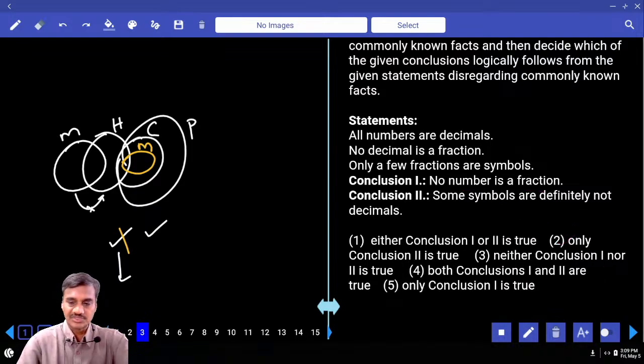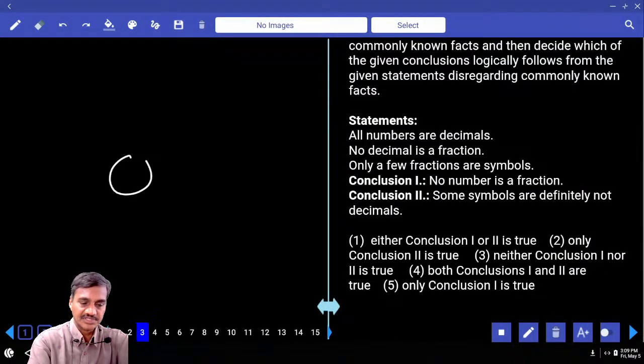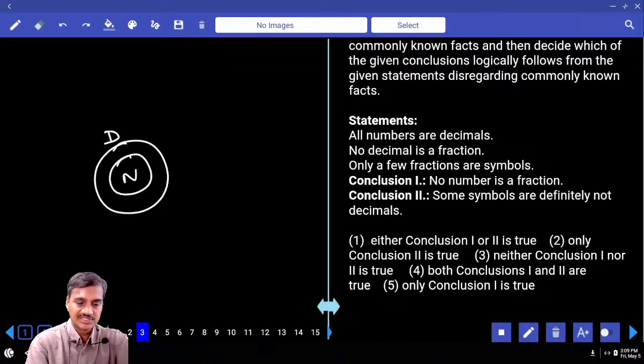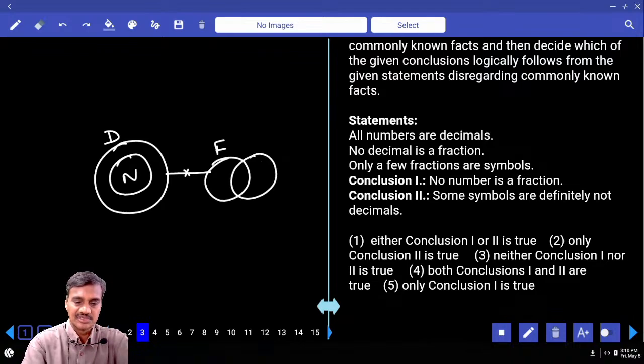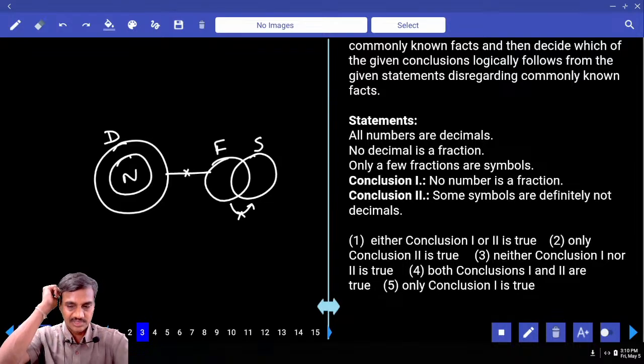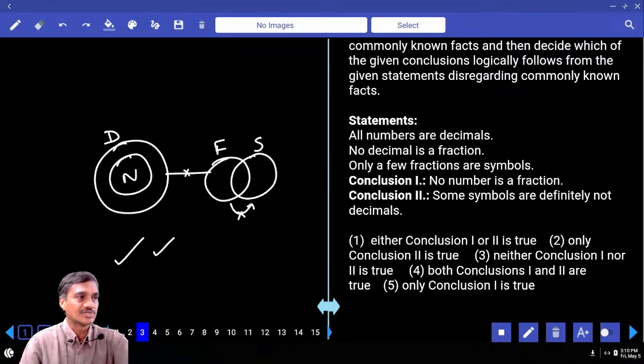Then next coming to question number 3. All these numbers are decimals. Now these are the numbers that are decimals. All numbers are decimals. And no decimal is a fraction. No intersection between decimal and a fraction. And only a few fractions are symbols. Some of the fractions are symbols but not all. The first conclusion, no number is a fraction, definitely true. Second, some symbols are not decimals. Symbol and decimal, as of now it is also true.